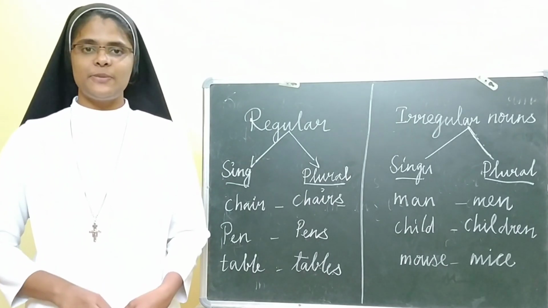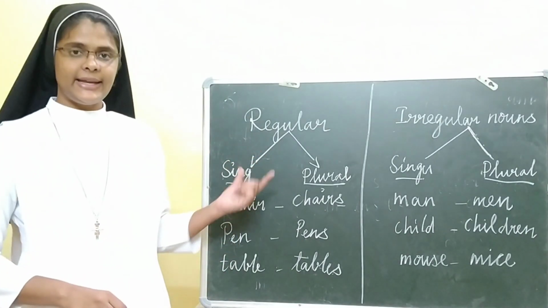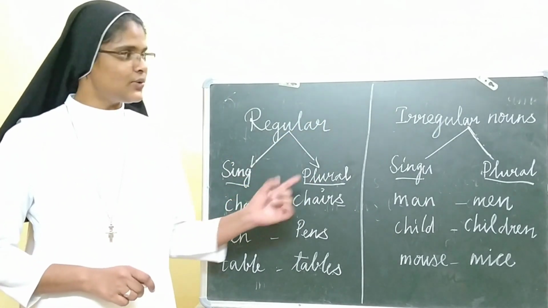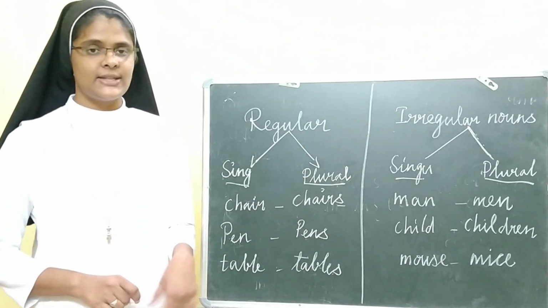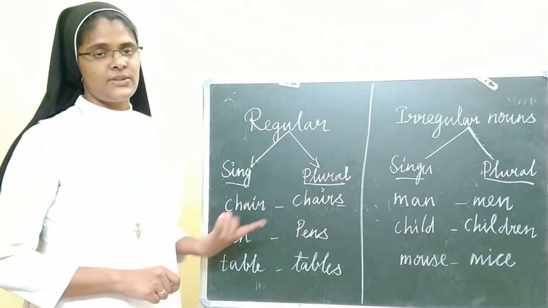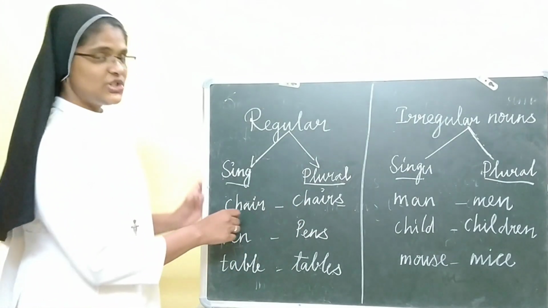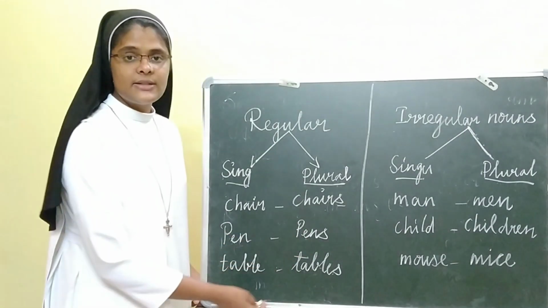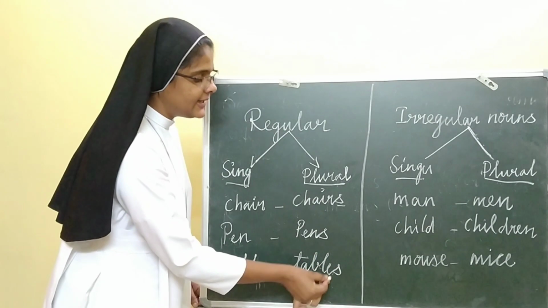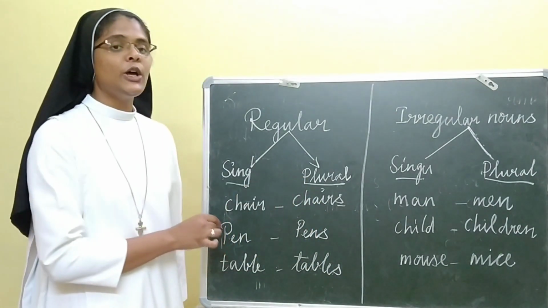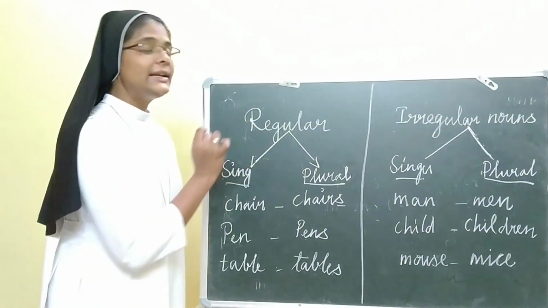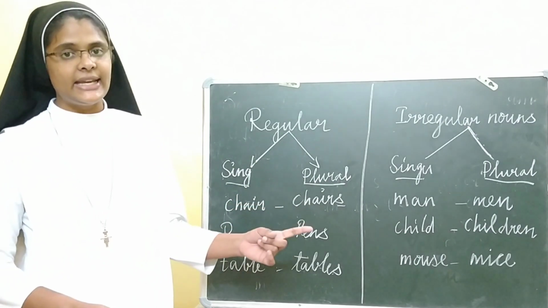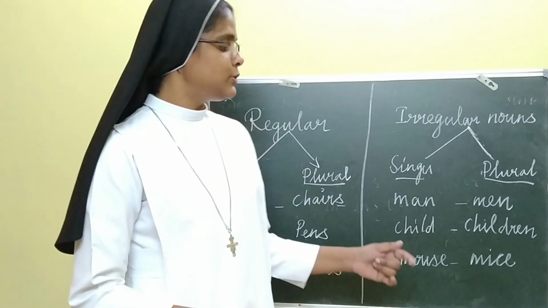There are two types of nouns: regular nouns and irregular nouns. Now let us see the regular nouns, singular and plural. Chair, chairs. Pen, pens. Table, tables. We just added s to the noun to make the plural form, because regular nouns end with s in the plural.